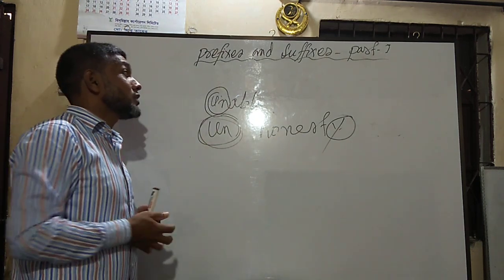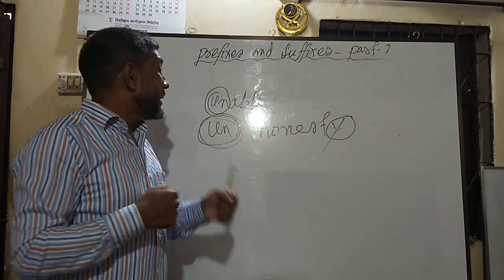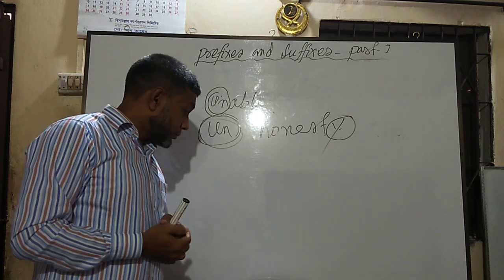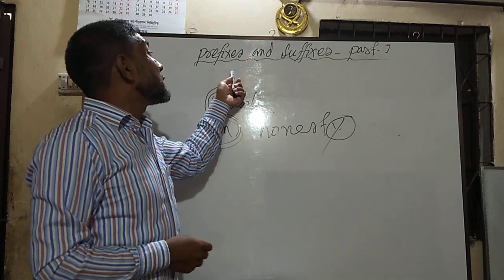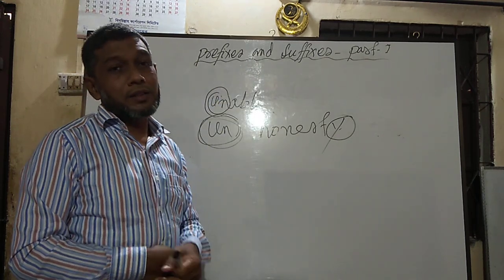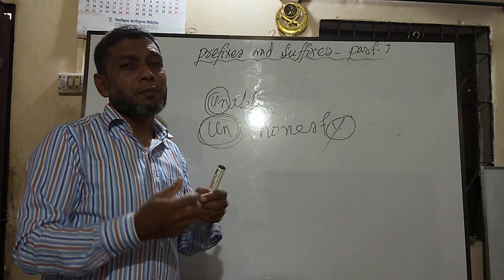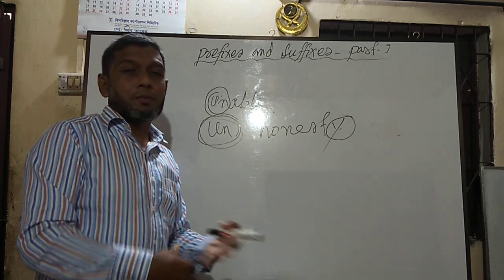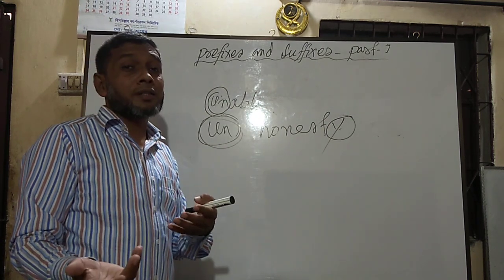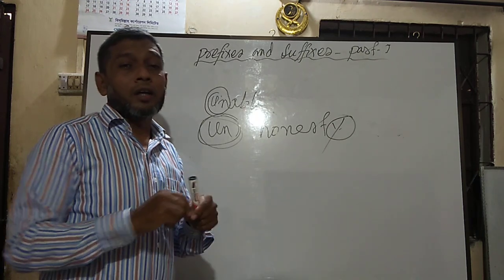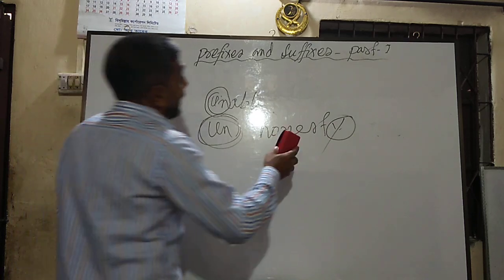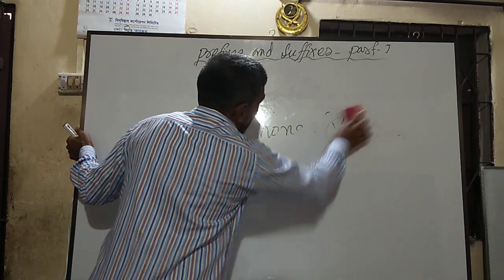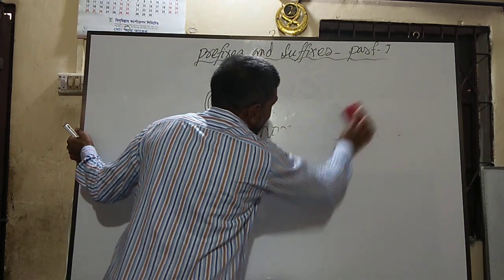So dear students, now I am going to tell you where I will use these prefixes and suffixes. Prefixes and suffixes mean particles which come before or after a root word and give some new meaning or change the meaning of that word. Sometimes these particles are also known as affixes.